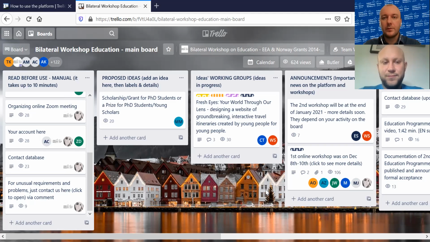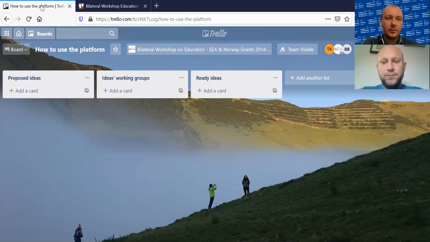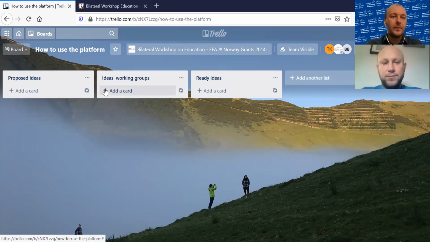If you don't have, just follow the steps of the instruction there and register a new account for Trello. And then when you log in, you can add your idea, and I will show you how to do it on the board that I prepared for this question session.